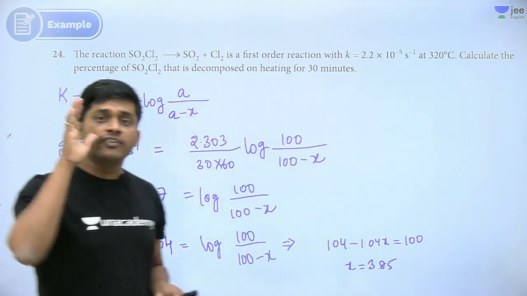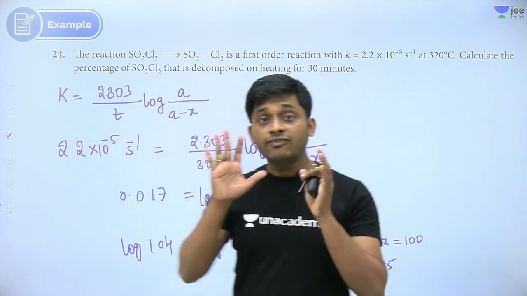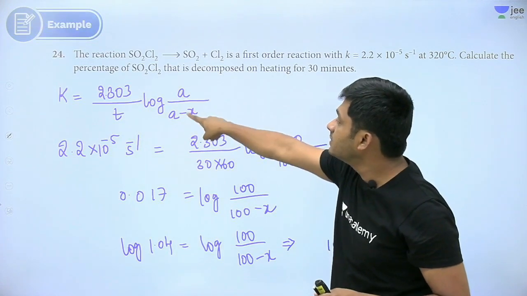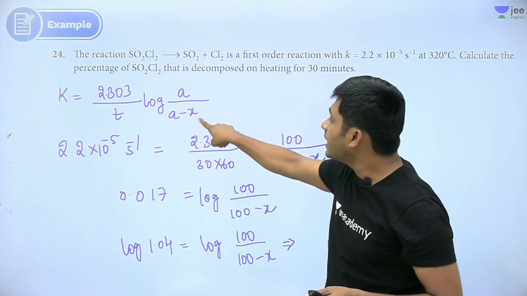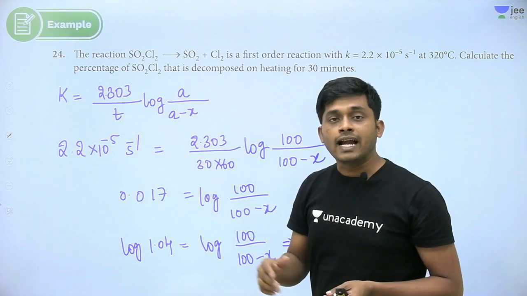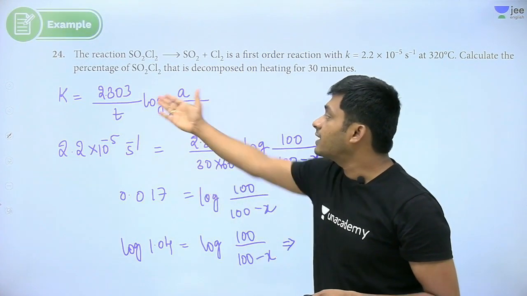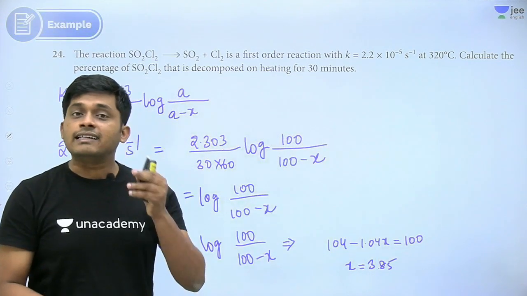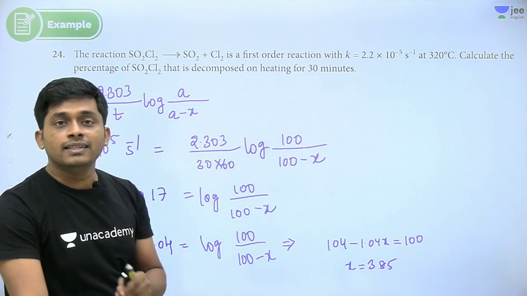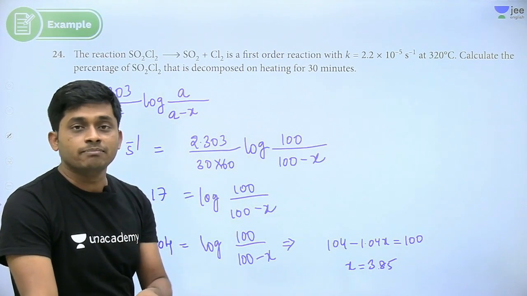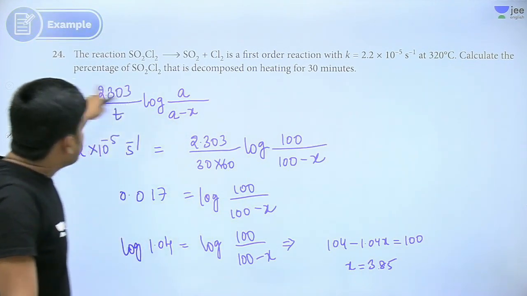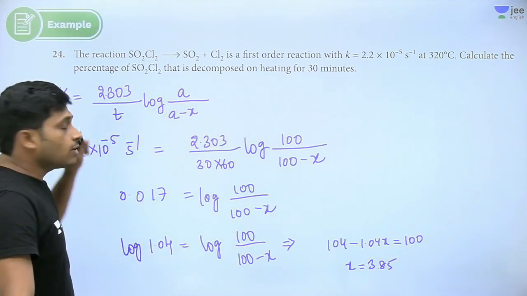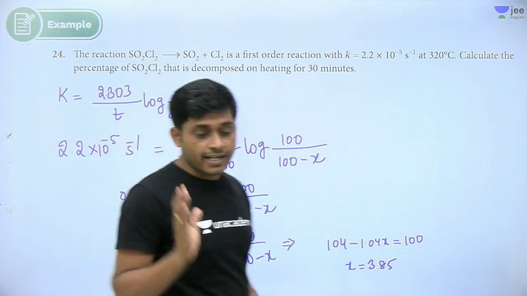So the very important formula we have in first order is this: initial concentration, and X is the amount of reactant reacted after time T. Definitely this question is going to come in tomorrow's exam. So remember this formula. It's a very simple equation, the rate constant for a first order reaction.